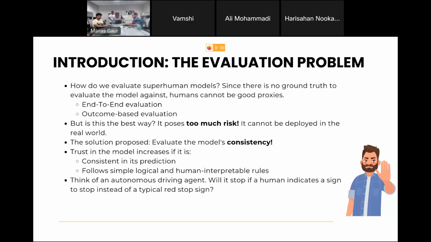Even in chess, there are some simple rules where even humans can recognize if a model makes a mistake. Think of an autonomous driving agent. If there is a stop sign, it has learned very well that it has to stop. But what if there's no stop sign, but a traffic police officer is standing there showing his hand to stop? The model might not stop, and this is a very risky thing to deploy in the real world.